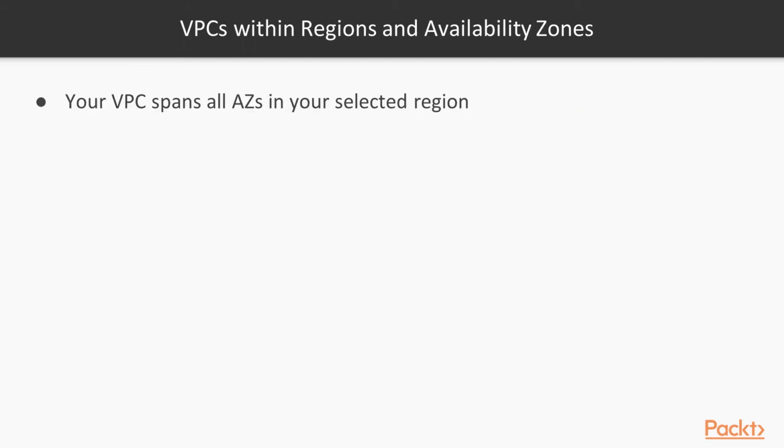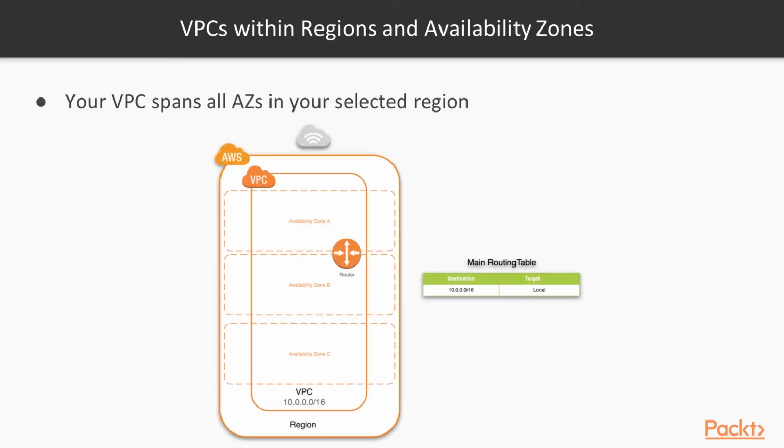So VPCs within regions and availability zones. Let's now drill down to VPCs and subnets within this structure. Your VPC spans all availability zones in your selected region, if you define it that way. And here's an example of that. We have the region, we have a VPC spanning availability zones A, B, and C, and it has a routing table to help route traffic across those availability zones. We'll get into more detail here in a second.